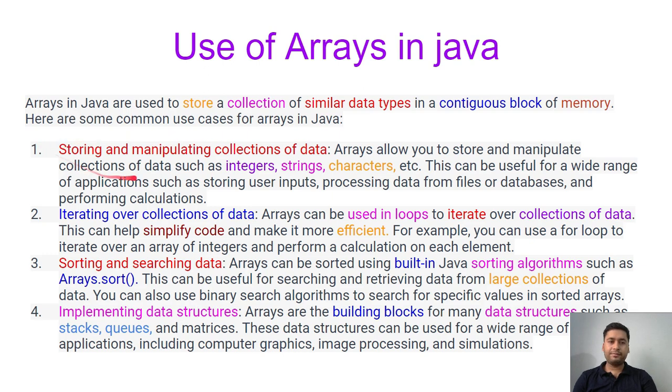Storing and manipulating collections of data. It means we have a collection of data, like integers, strings, characters, whatever values we have, and we can change it, manipulate it, do some modification on that. That is called manipulation. Iterating over collections of data: whenever you want to iterate over some values, we can go with the array also.